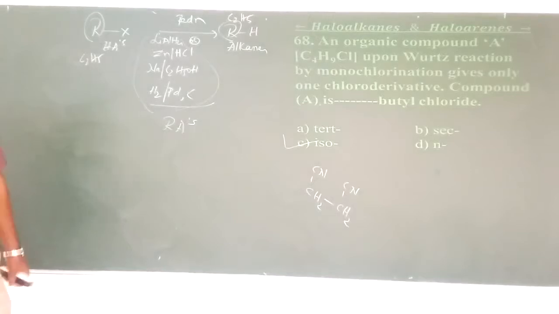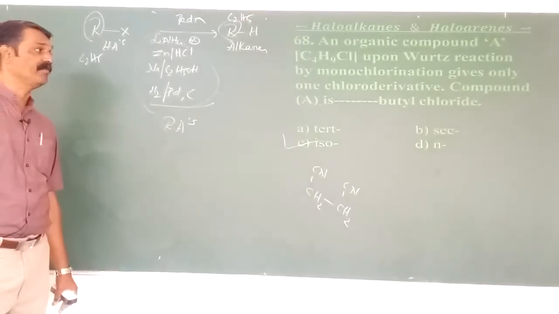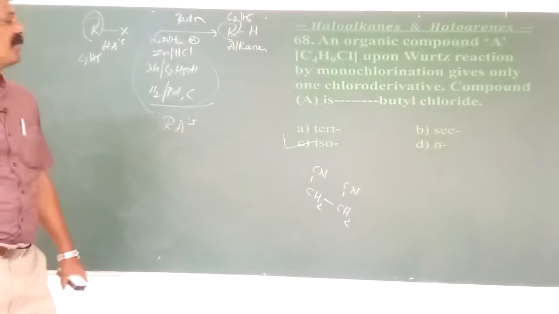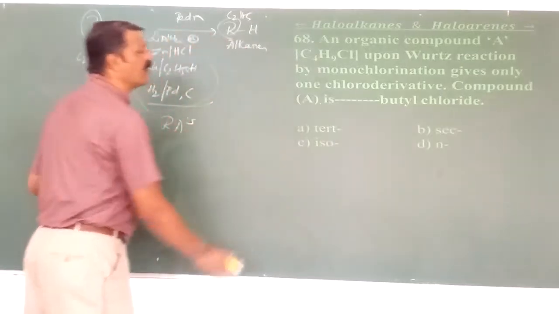An organic compound C4H9Cl, it is indirectly the butyl chloride. Upon Wurtz reaction, by monochlorination gives only one chloro derivative. What that compound is, means what type of butyl chloride it is. Means I have to get only the what? One monochloro substitution product here.